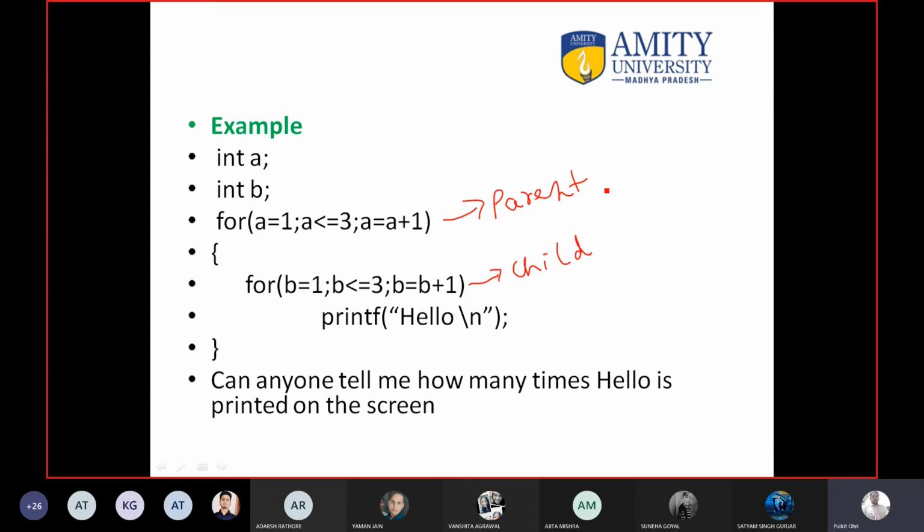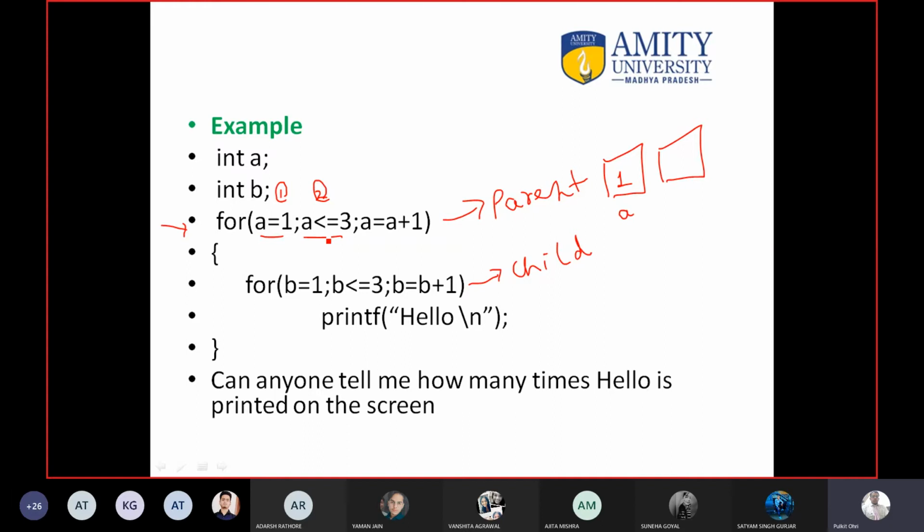Let us start executing it. First of all, you will go to this line, yes or no? Then the value of a is 1. Let us create the variable. A is 1. Is 1 less than equal to 3? Of course, 1 is less than 3. I have told you this is the step number 1. This is the step number 2. If this condition is true, can anyone tell me what we have to do?